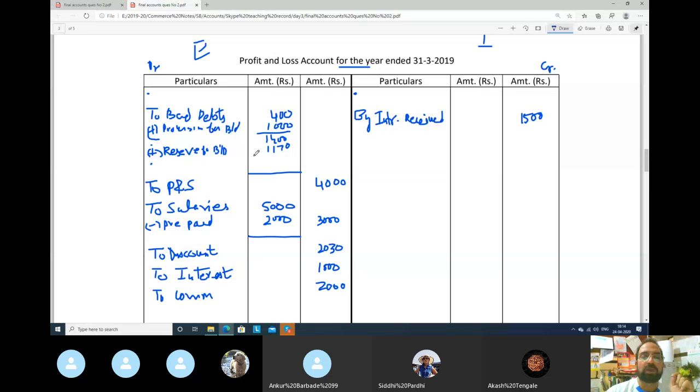So total how much came? 2,570. देखो how this calculation came. In the question we had bad debt 400, फिर हमने provision किया 1,000 rupees, total 1,400. Again there is a reserve for bad debts 1,170. So total your will be 2,570.